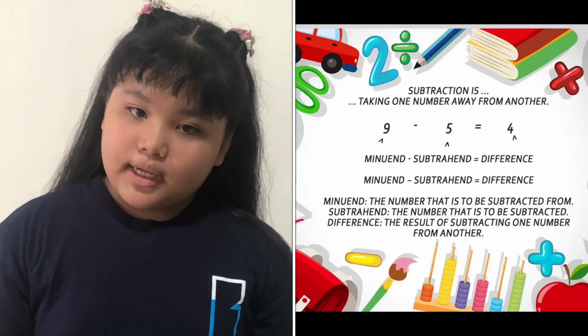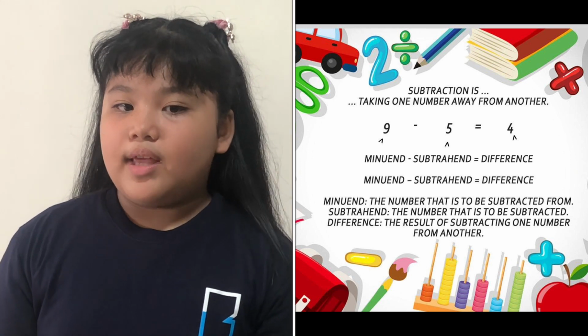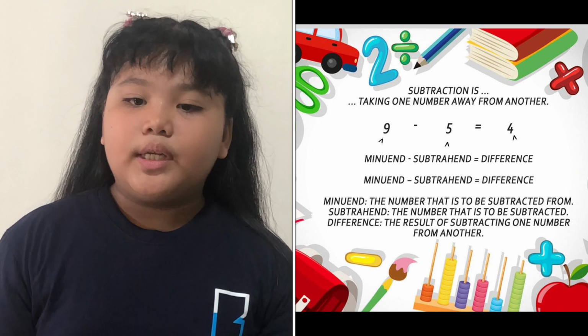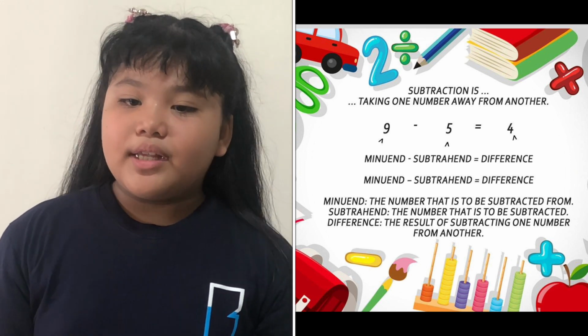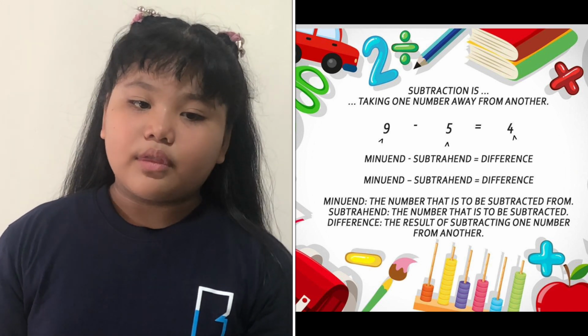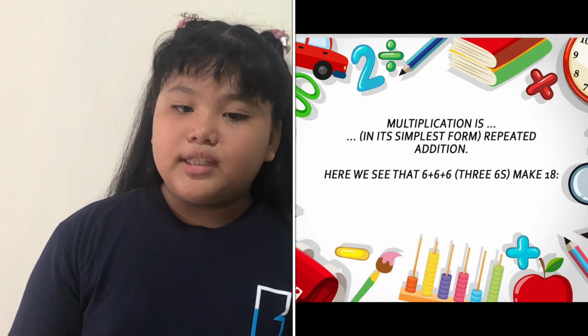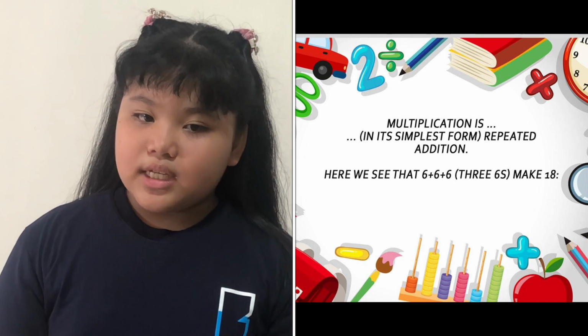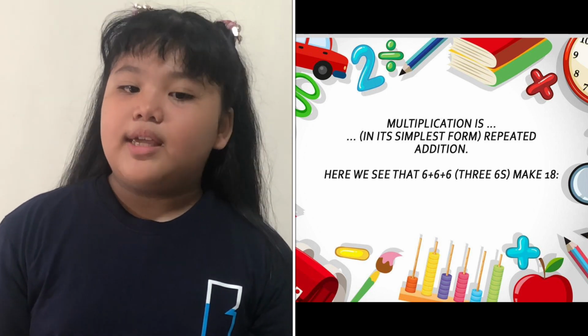Subtraction is taking one number away from another. Start with 5 apples, then subtract 2. We are left with 3 apples. Multiplication is repeat addition where we see that 6 plus 6 plus 6 make 18. 6 times 3 equals 18. 6 is the multiplicand, 3 is the multiplier. 18 is the product.